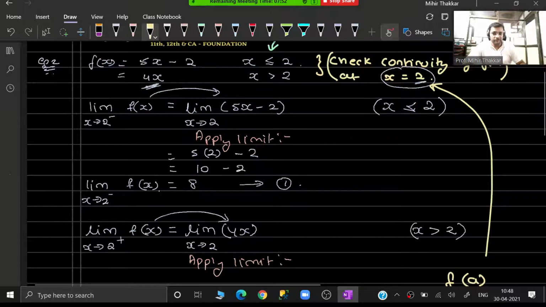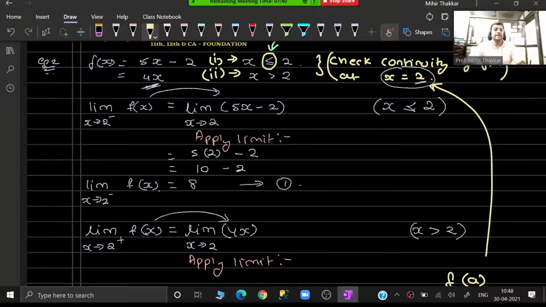I am having two functions, function number 1, function number 2. I have to see the condition in which x can be 2. I can see in the first that x is less than 2 or x is equal to 2. So nice, over here I have now found out whether x can be equal to 2 or not. So yes, in the first function I can see that x value can be 2.